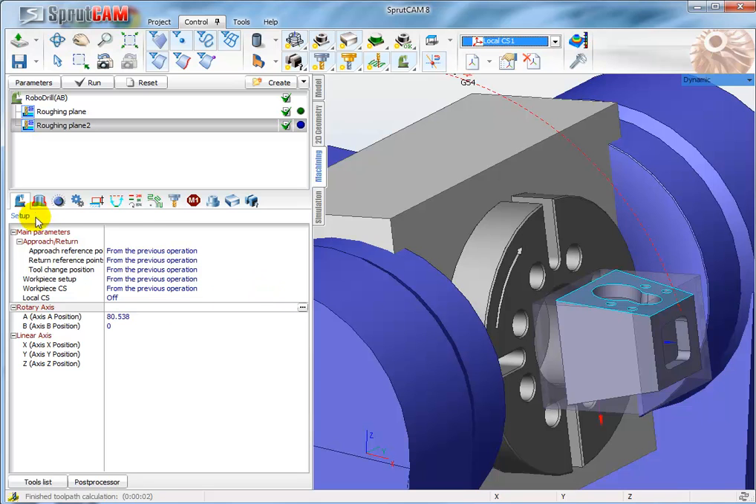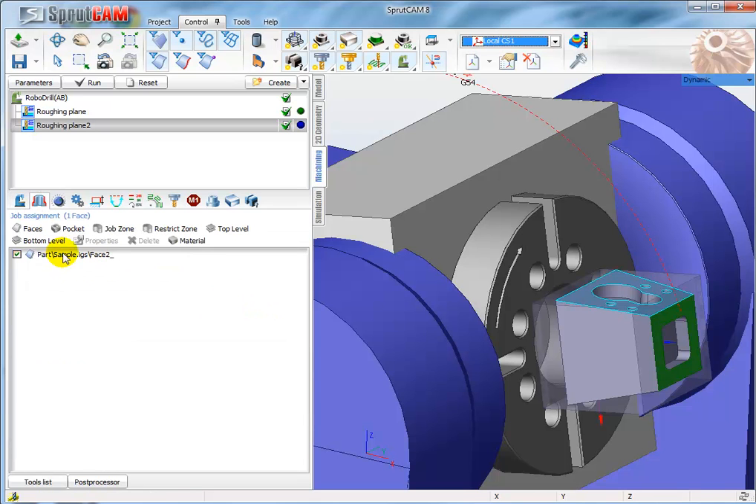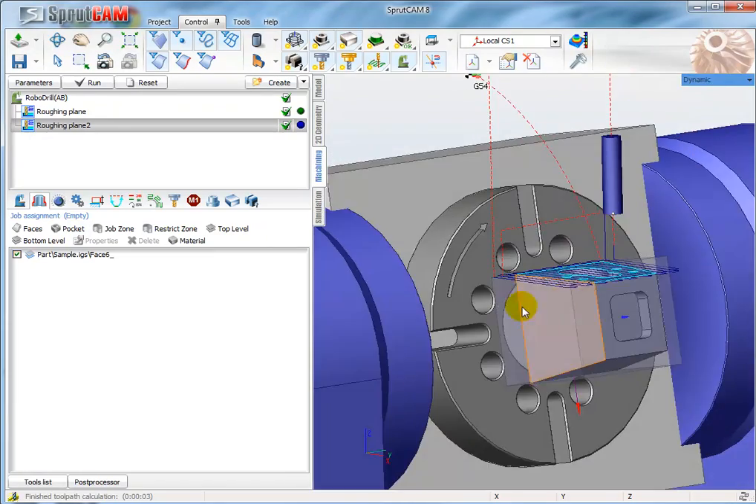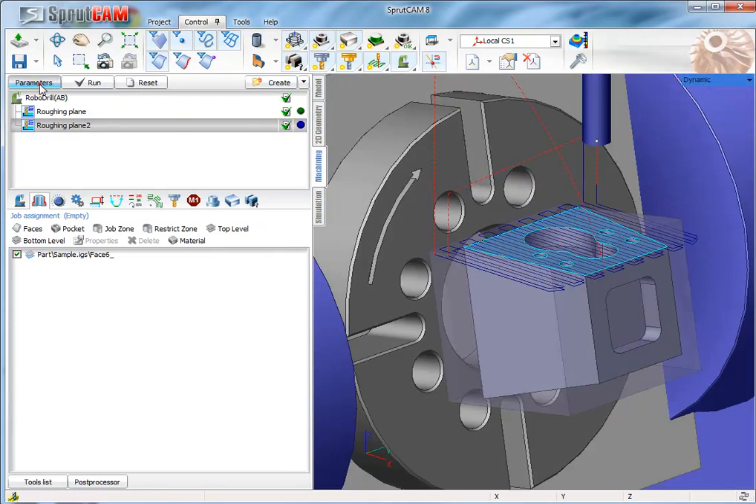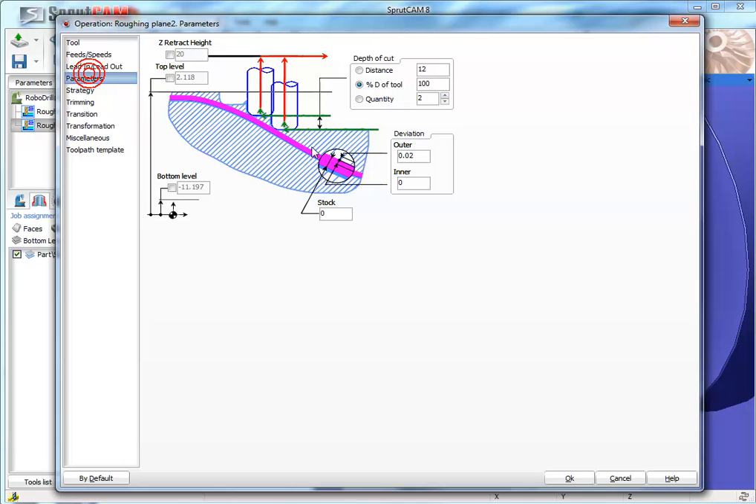Oh, I have to define the bottom level. Delete this face and add this face as bottom level. Okay, calculate. Very good. Maybe set one layer.